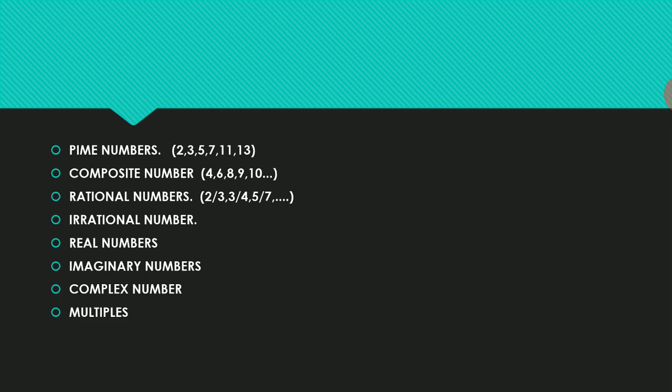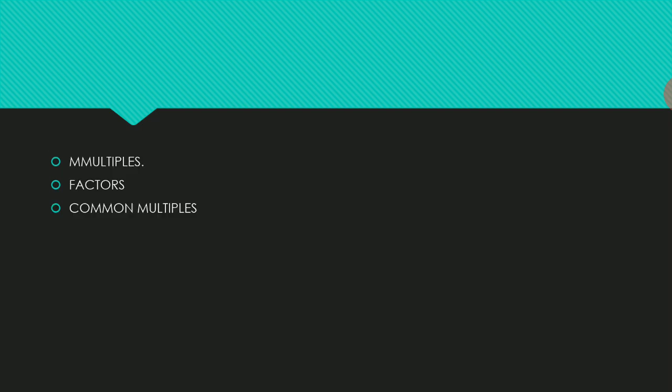For example, 2, 4, 6, 8, 10, 12, 16, 18, 20, like that. These are the numbers we can divide by another number, and the remainder we get should be 0. I already explained that a multiple is any number that can be divided by another number without any remainder. Next, we go to explain the factors.